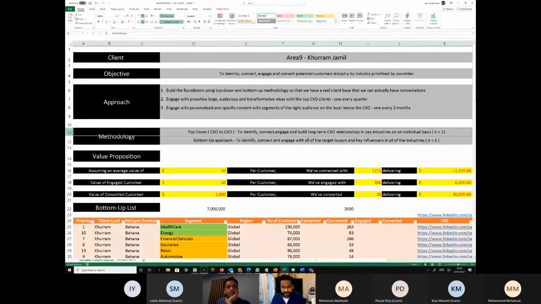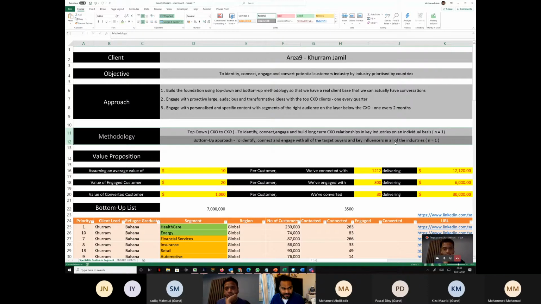Okay, cool. Thanks. So that's the methodology: a top-down approach and a bottom-up approach. And then also here I'm saying, what is the value that we are creating for a client? It's always good to capture. We keep on doing work, but we also need to capture what is the value of the work that we are doing for our client.